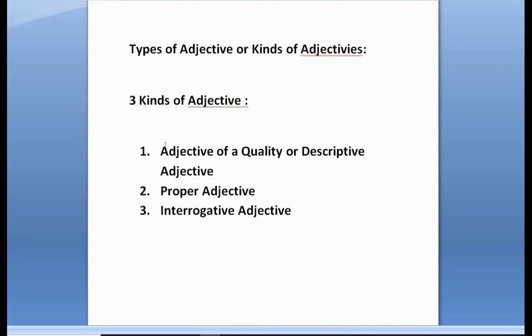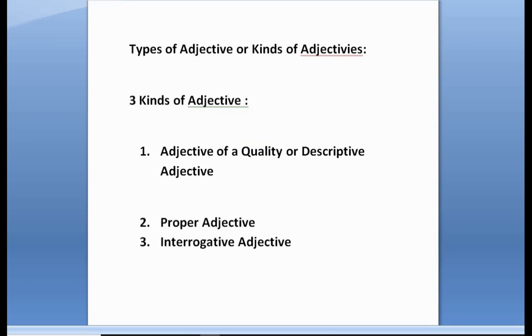So if I go with the adjective of quality or descriptive adjective, as the word says, adjective of quality, what does that mean? If a word describes the quality of a person, place, or a thing, then that adjective will be called the adjective of quality.